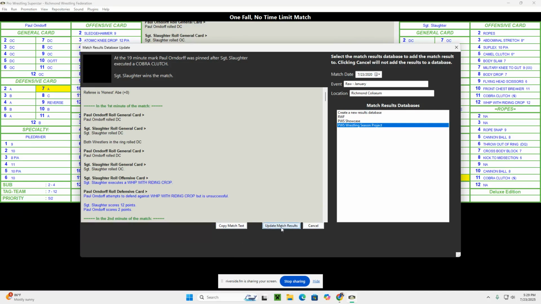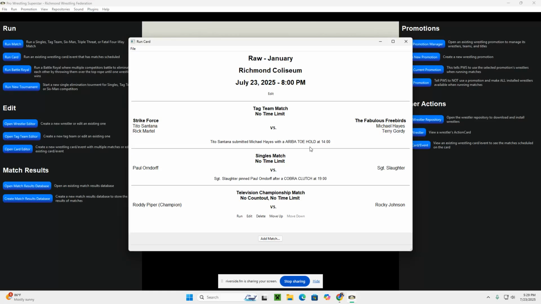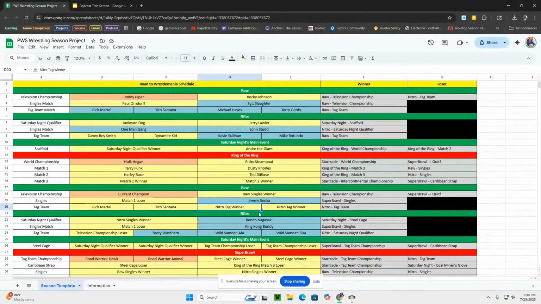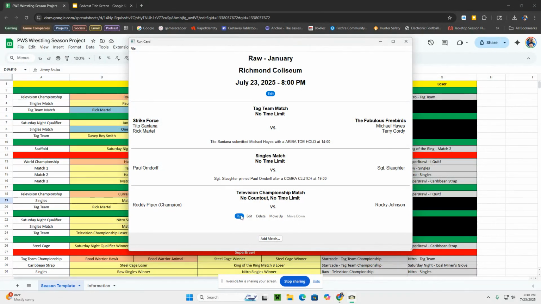We're going to add this now to the match results. And now, once again, we'll come over here. So we can see here, it's just going to be Sergeant Slaughter now who's going to get a shot at the Raw Television Championship, which is going to be here. So we've got Sergeant Slaughter, and he will take on the winner of our next match, which will be the Television Championship match. Let's run it.